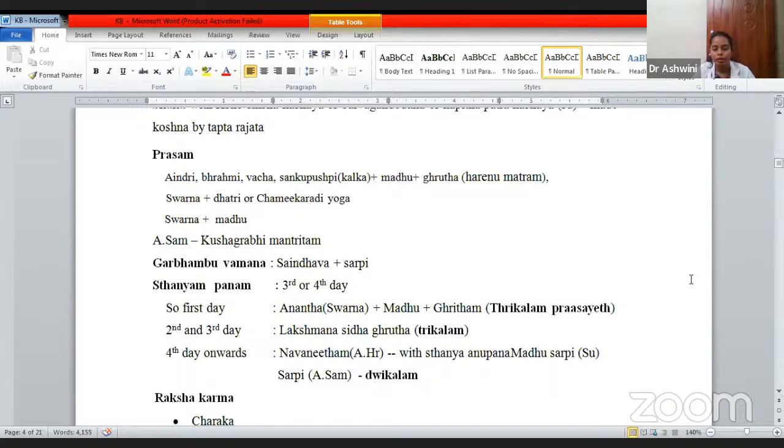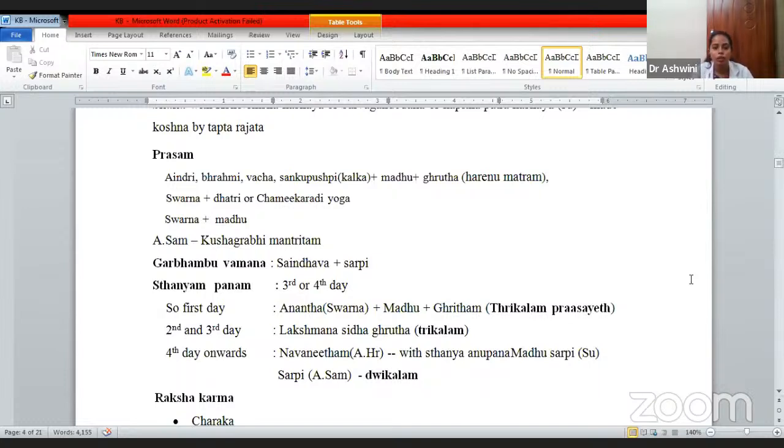On the second and third day, he has told Lakshmana Siddha Ghrita. This also should be given for 3 days. From the fourth day onward, Navanitam with Stanya as Anupana, Madhu Sarpi, Dvikala. So Navanitam, as mentioned by Ashtanga, has to be given.